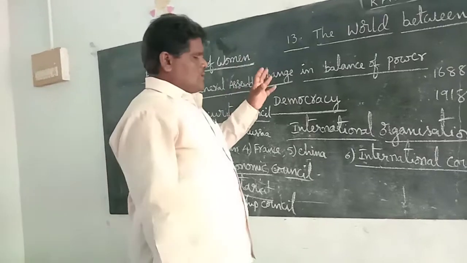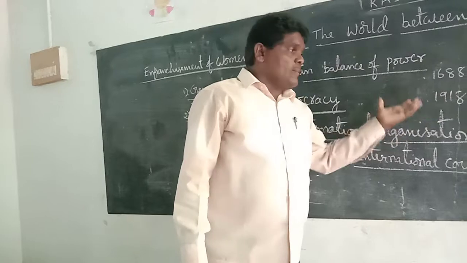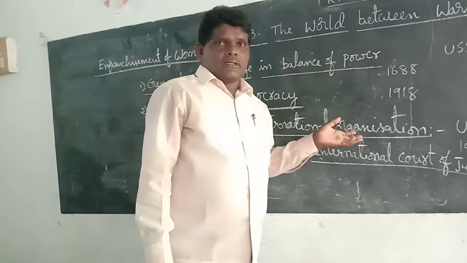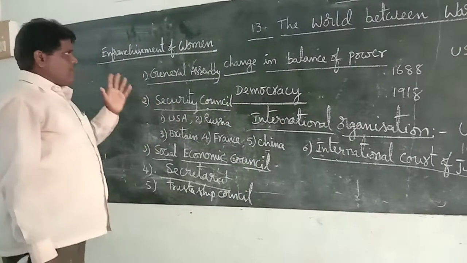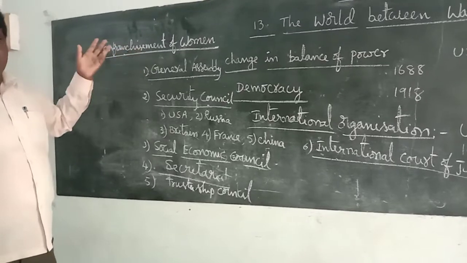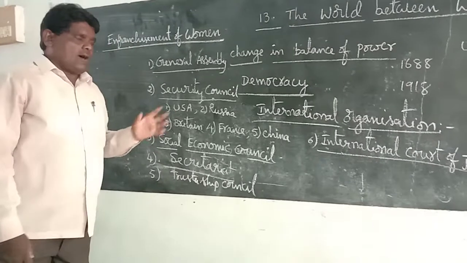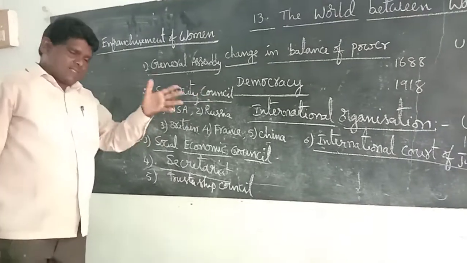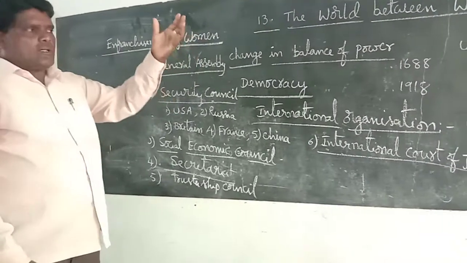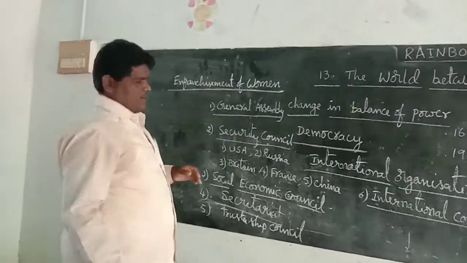So many countries gave these rights. In England, women got the right to vote in 1980. In our India, after independence in 1947, universal adult franchise and the right to vote were also given to women. Universal franchise was followed by India.